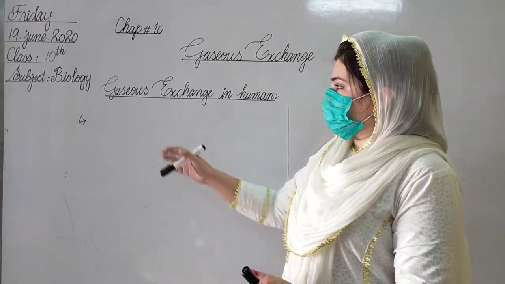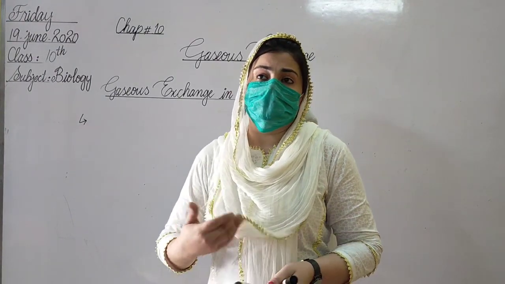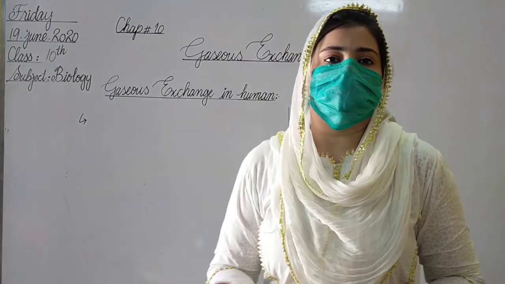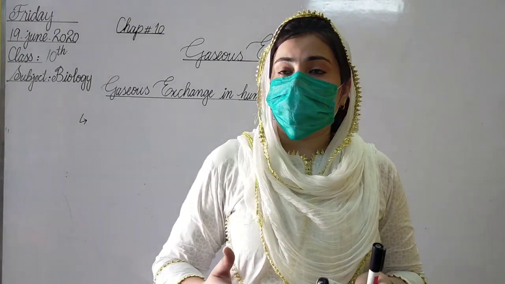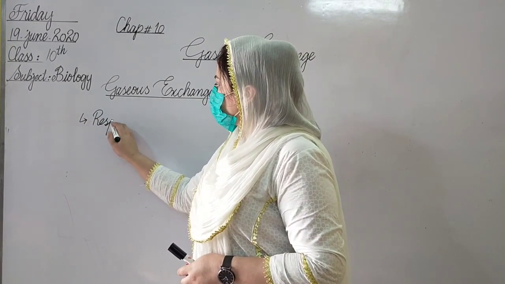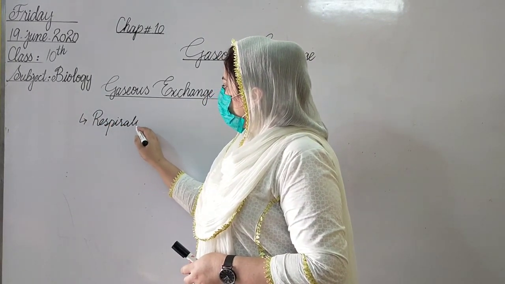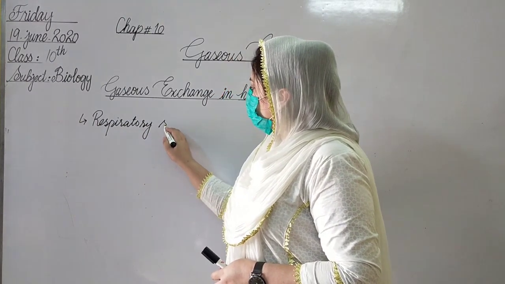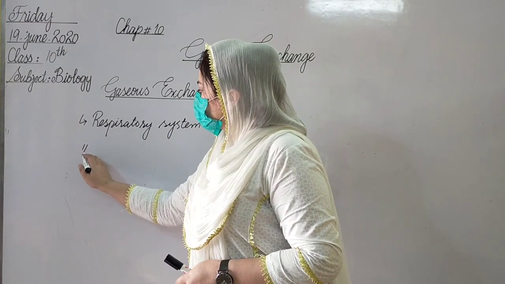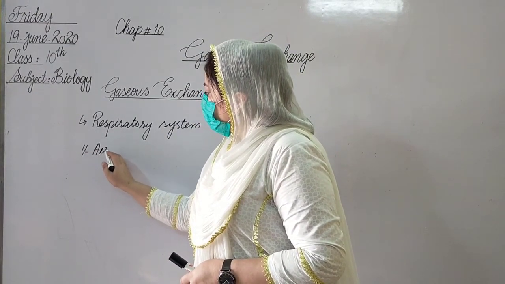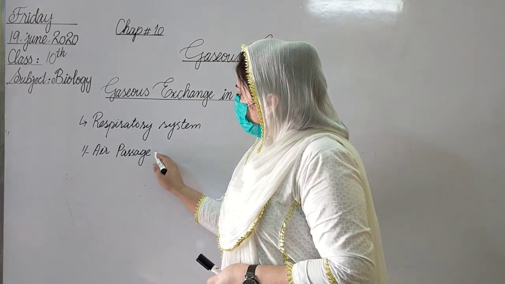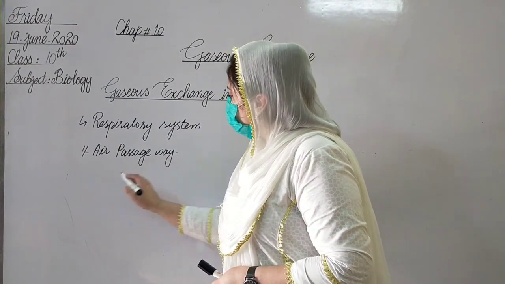As you know, gaseous exchange takes place in a human body, and in a plant, through a specific function. In the human body, it happens through a special system that is called the respiratory system. The respiratory system of the human body is divided into two parts. One is the air passageway and the second one is the lungs.